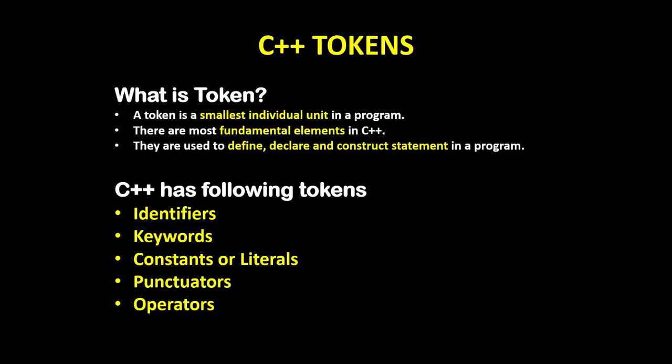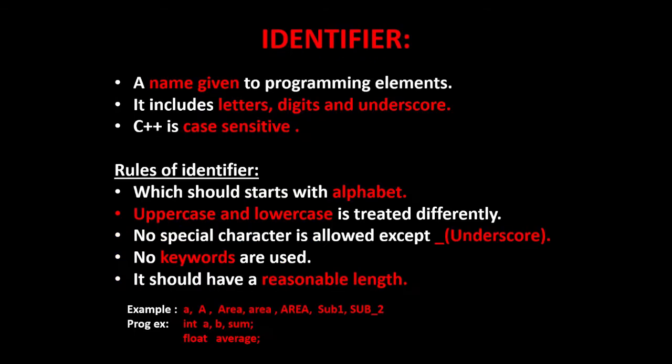C++ tokens. What is a token? A token is the smallest individual unit in a program. These are the most fundamental elements in C++. They are used to define, declare, and construct statements in a program. C++ has the following tokens. First one, identifiers, keywords, constants or literals, punctuators, operators. Now we will see one by one what are the uses of these C++ tokens.